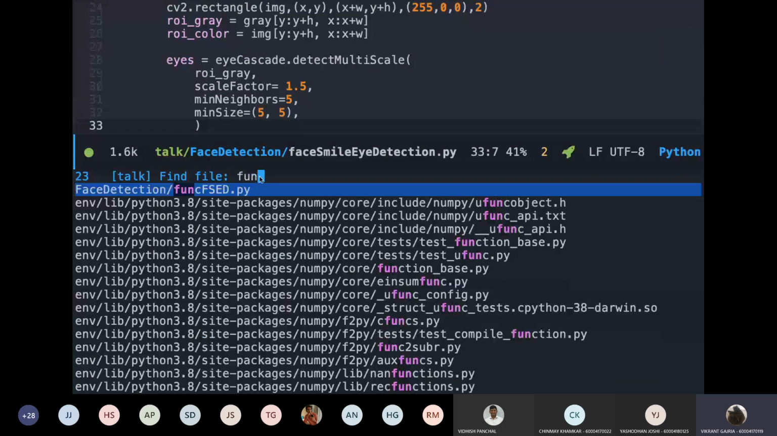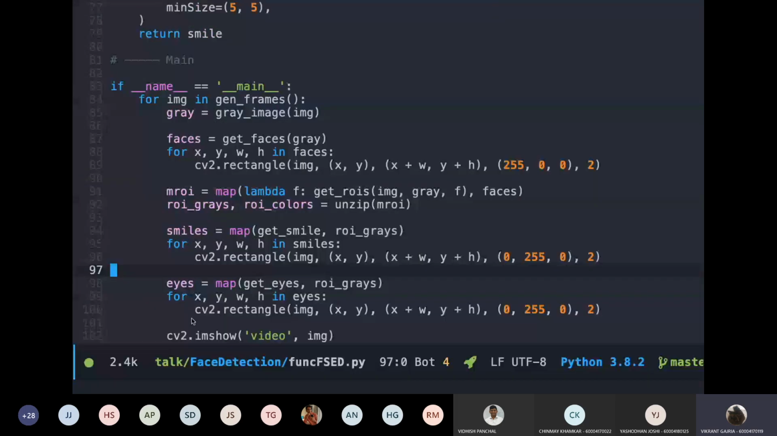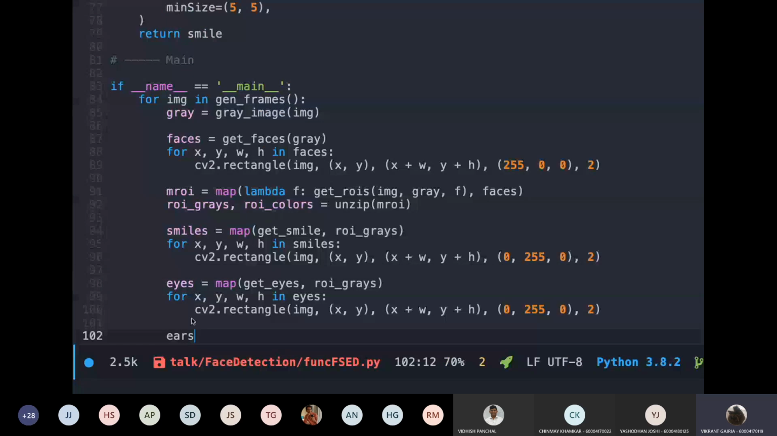If I want to add a feature where I can get the ears, then I just add it over here after the eyes. So you can see that when you divide your code into multiple functions, you can easily add new features and you can easily debug where your logic is going wrong.